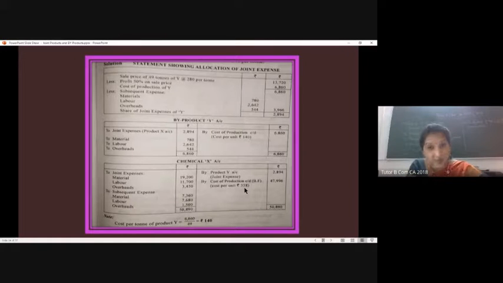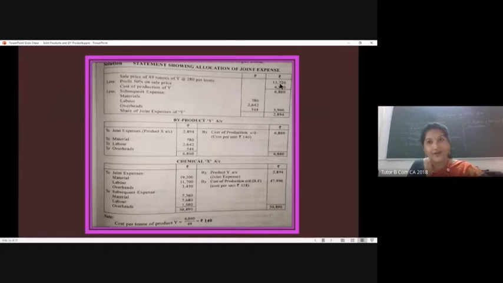So we started with the sales revenue. We computed the sales revenue. We reduced the profit from that, and what we get will be the cost of production. From that, we reduced all other subsequent expenses to arrive at the share of joint expense of Y.